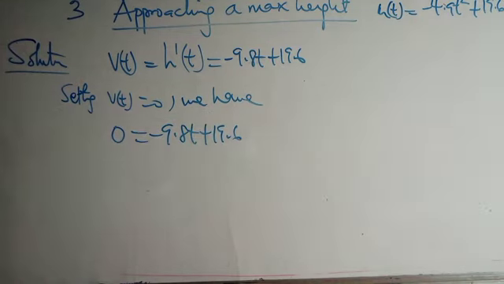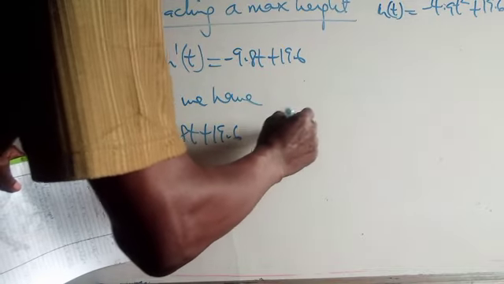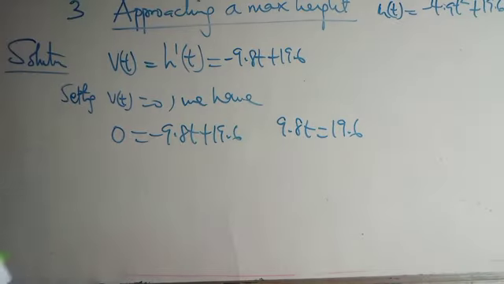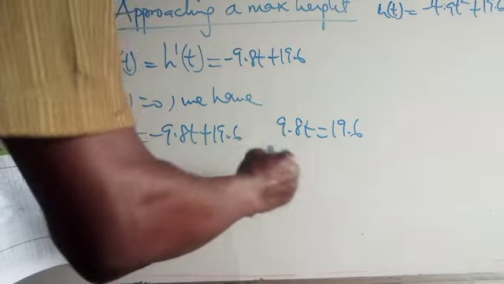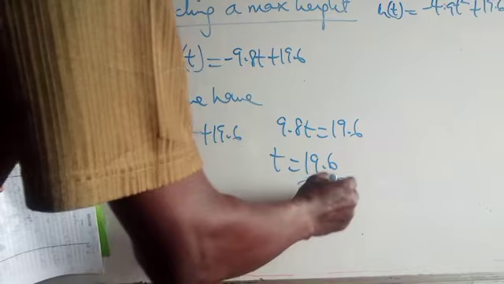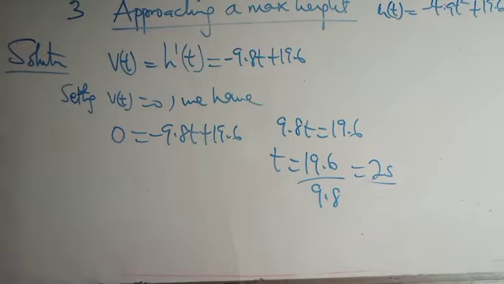By the time you bring this one here, you have 9.8t equals 19.6. So how do you get t? Divide both sides by 9.8. You have t equals 19.6 all over 9.8, and that will give you 2 seconds.